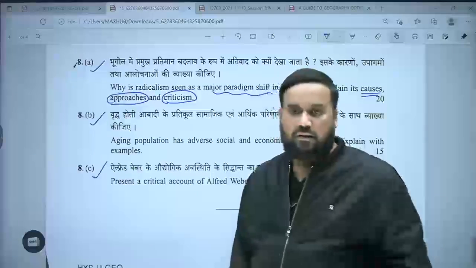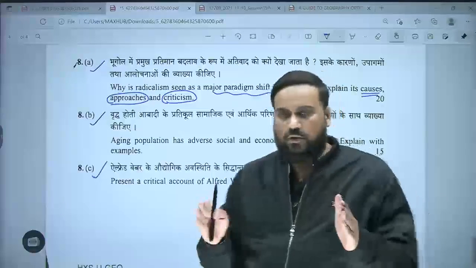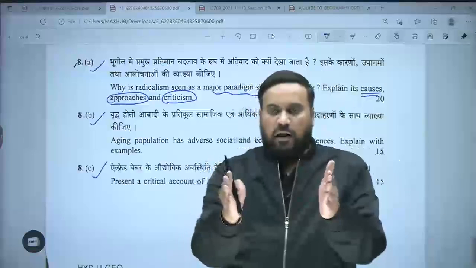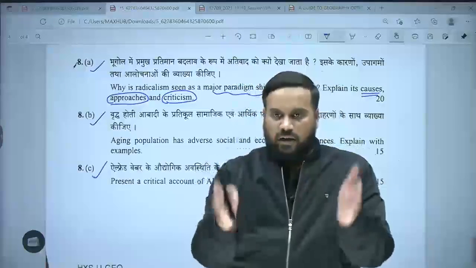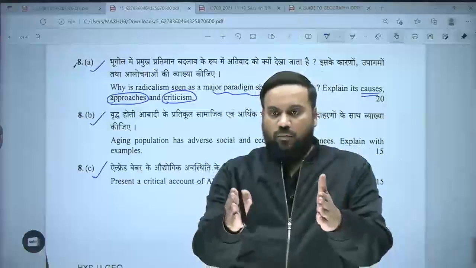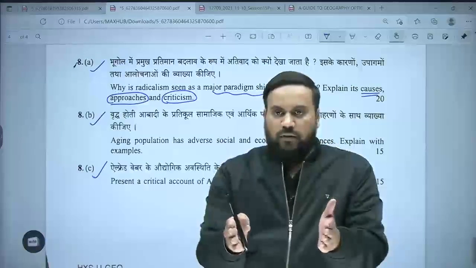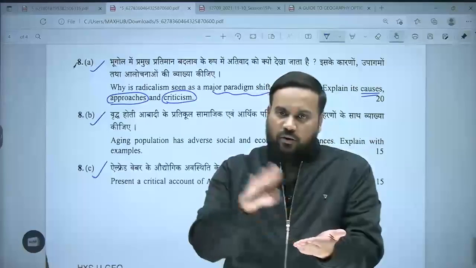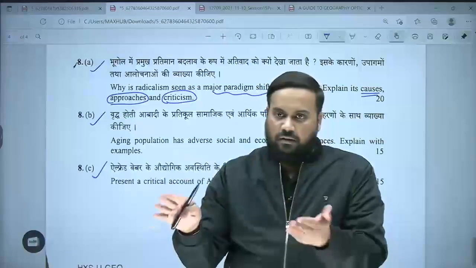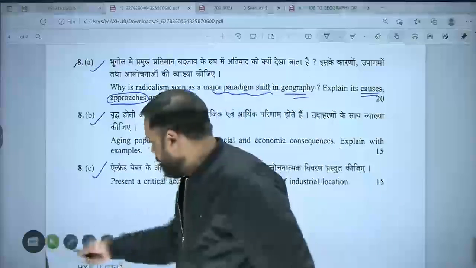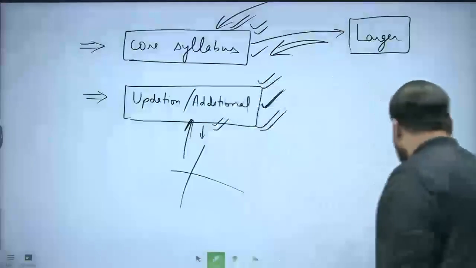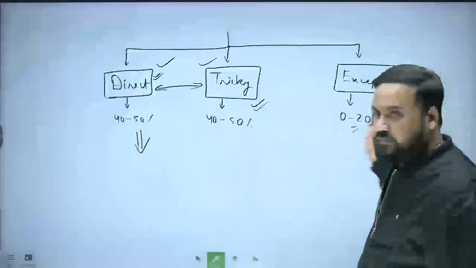Every year, at least 3 questions will be more or less direct. Why? Because geography I have simplified in such a manner and so comprehensively, I have made a template. If UPSC goes out of that template, that means UPSC will break the law of examination.